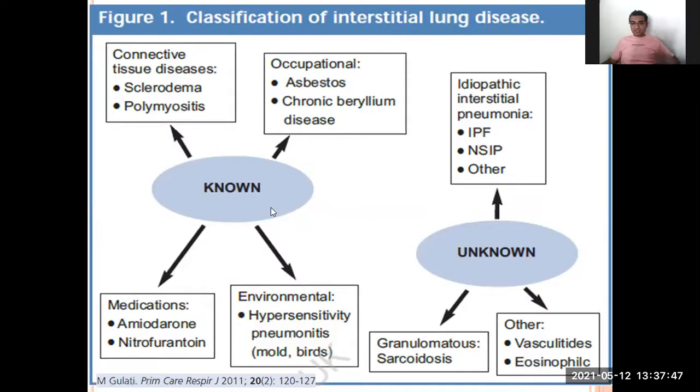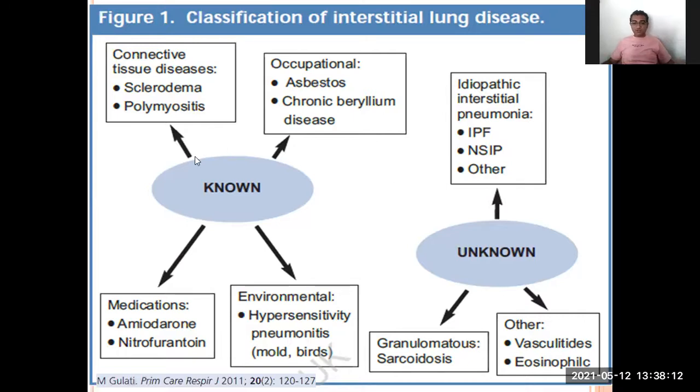Okay. So these are the known and unknown forms of interstitial lung disease. The unknown form is known as IPF, idiopathic, where there is no cause. IPF, NSIP, and others, and unknown granulomatous disease or sarcoidosis, maybe vasculitis, eosinophilic. But ultimately we don't know the pathology.